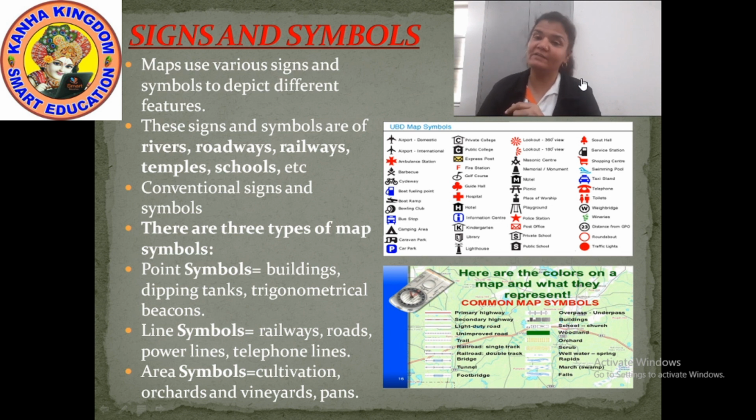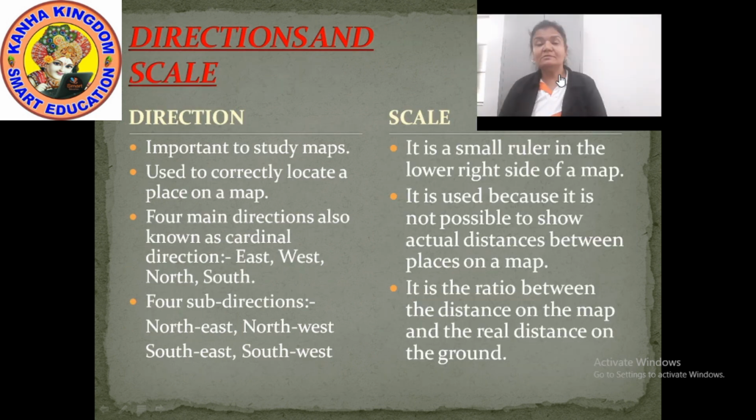Okay. So shall we move further to our next section, that is the directions and the scale. Because if you want to study a map, the directions should be there. Without a direction, it is not easy for you to locate a place on the map. So look at our first point. Directions are important to study a map. And our second point says: directions are used to correctly locate the place on a map.